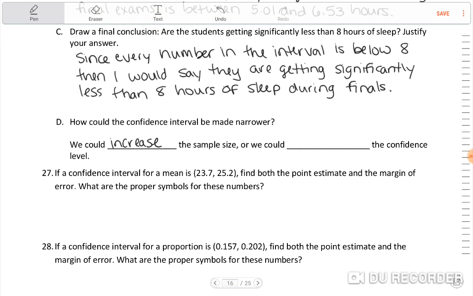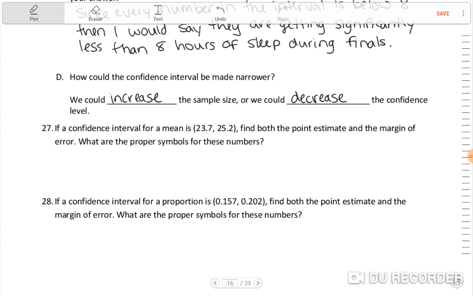If you make your confidence level less, like if you're less confident, then you can have a more narrow interval, right? The more confident you are, you're going to have a wider interval to cover more numbers, because you're saying that you're really confident it's between these two values, so you're going to have to give a wider interval, right? But if you're not as confident, then you can go with a more narrow interval, so we could decrease the confidence level. Okay.